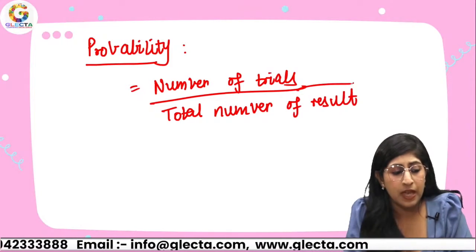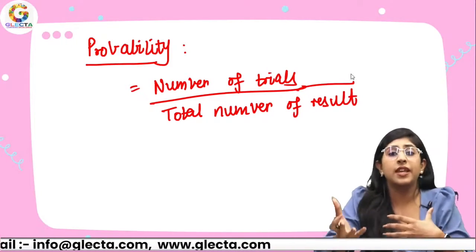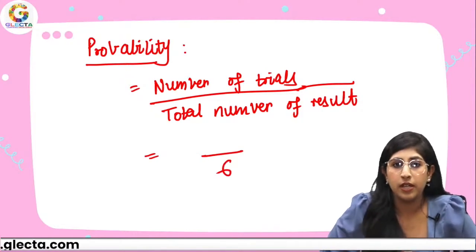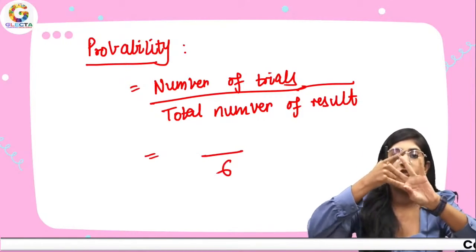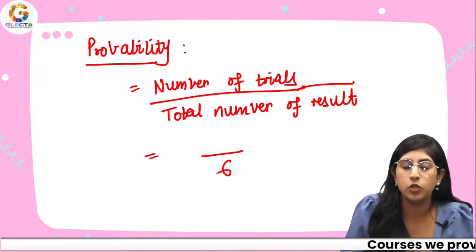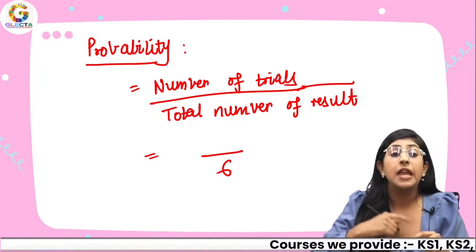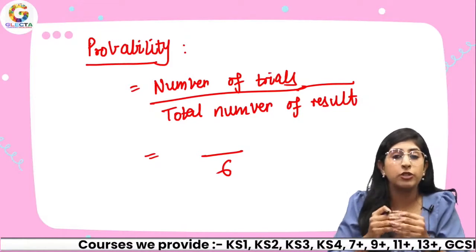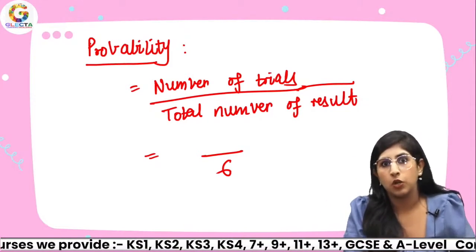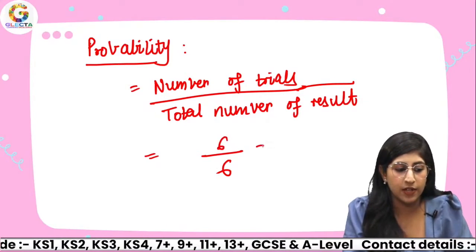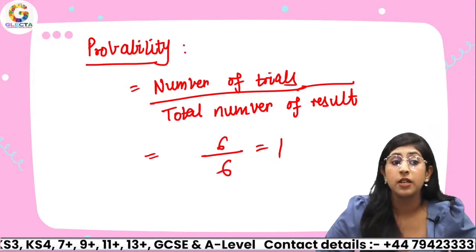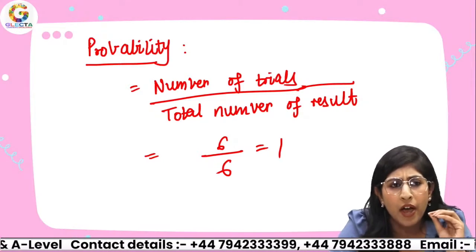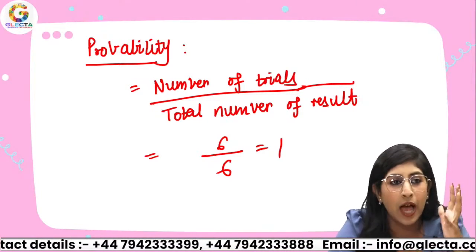So first of all, how many numbers can I get when I roll a dice? It's 6, right? 1, 2, 3, 4, 5, 6. So the total number of results is 6. Now out of those 6 times, how many times am I going to get a positive number? All the 6 times. So 6 divided by 6, 1 is my answer. So that's what I meant by certain probability. 100% that it will happen.